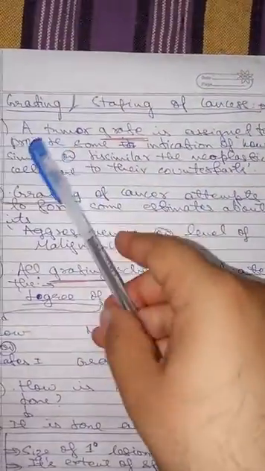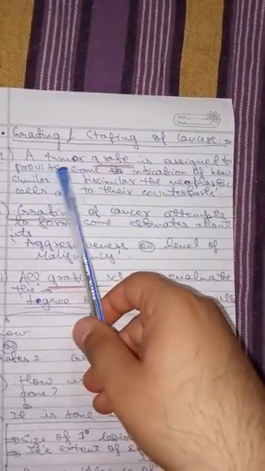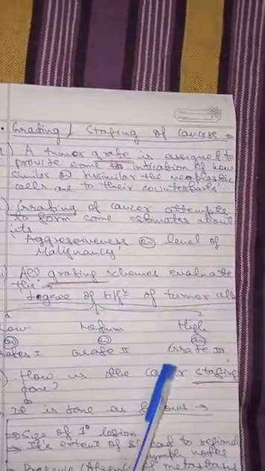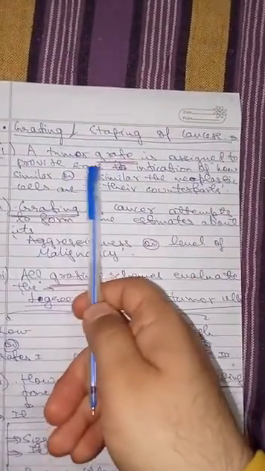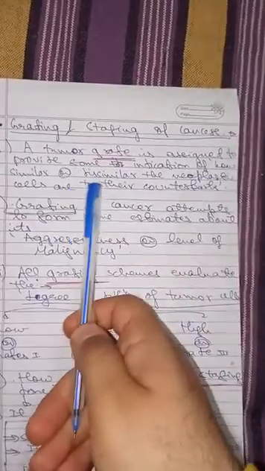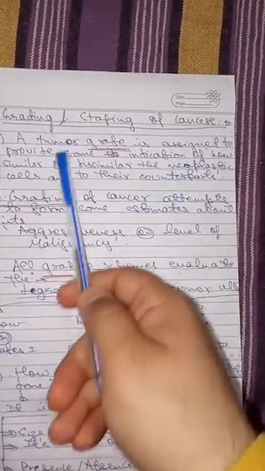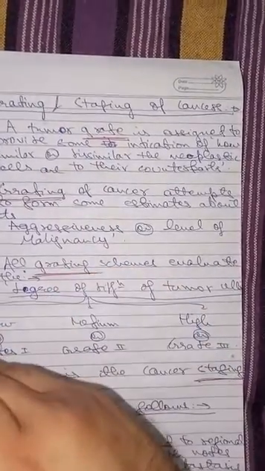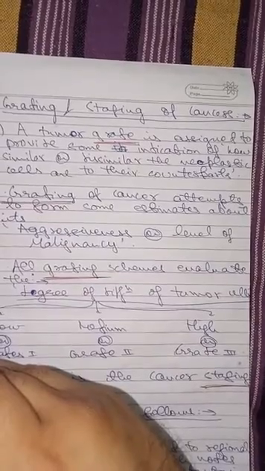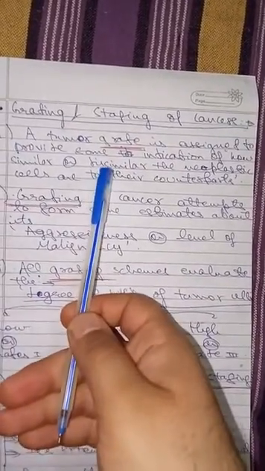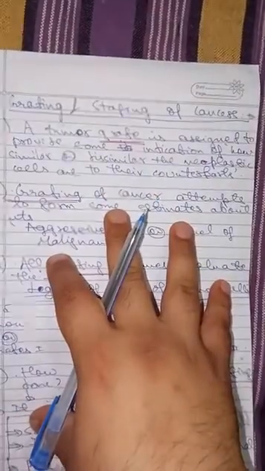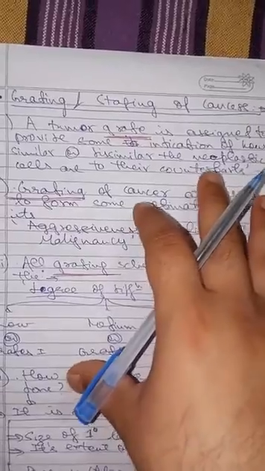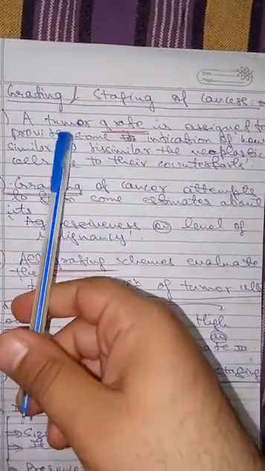Next, this topic is important: grading and staging of cancers. We will study two terms here: tumor grade and tumor staging. A tumor grade is assigned to provide some indication of how similar or dissimilar the neoplastic cells are to their counterparts. It means how much these neoplastic or tumor cells are similar or dissimilar to their normal counterparts, the normal cells which are present around them. That is anaplasia in case of malignant tumor.